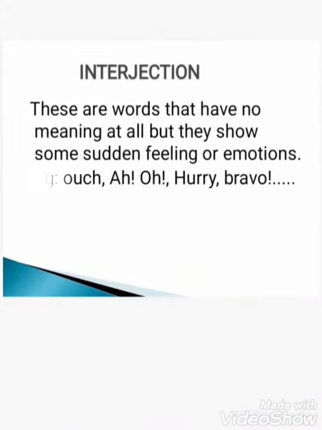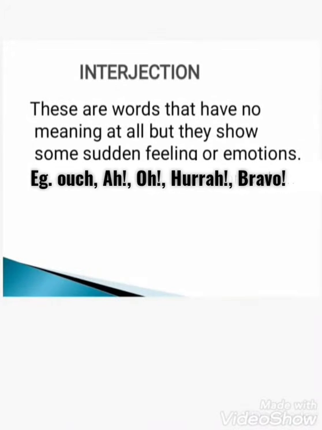The last one is interjection. Interjections are words that have no meaning at all, but they show some sudden feeling or emotion. When we are going to fall or when we fell on somebody or something else, we used to say, oh, like that, no? Those words are called interjections. Example: ouch, ah, oh, hooray, bravo, etc. Okay. Do you understand, children?